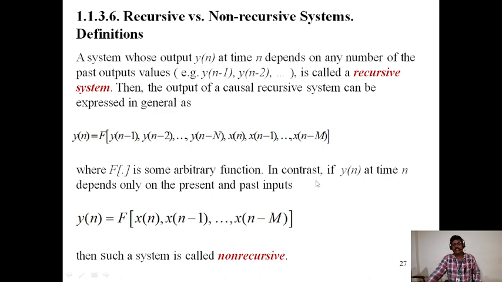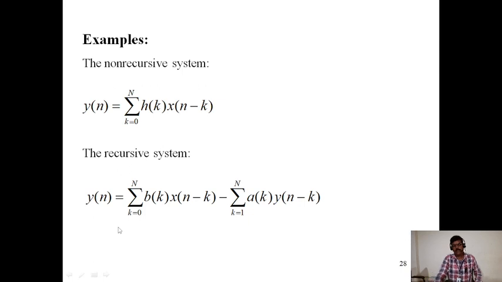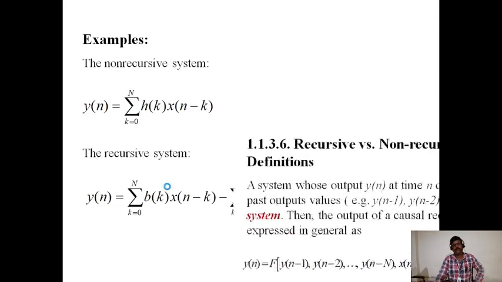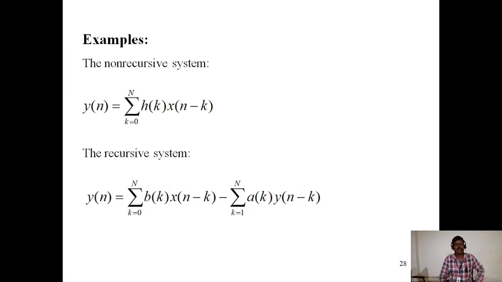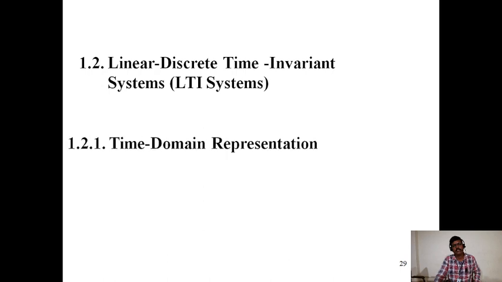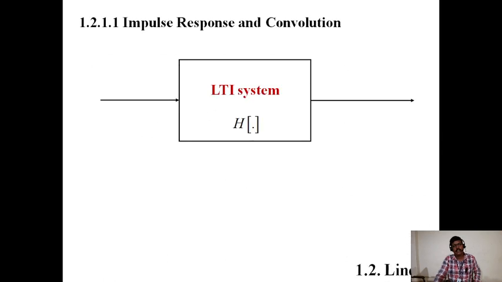In contrast, if y of n at time n depends only on the present and past inputs, y of n is equal to f of x of n, x of n minus 1, then such a system is called non-recursive. Example: this is the recursive system, this is the non-recursive system. Linear discrete time invariant systems, LTI systems, time domain approach.